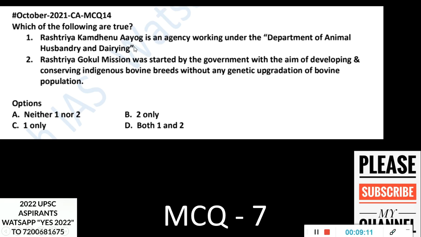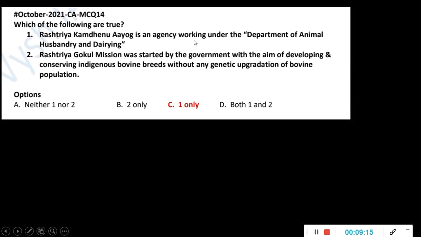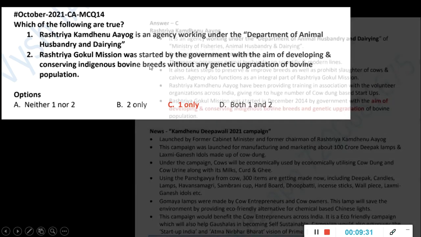So Rashtriya Kamdenu Ayog, the first statement is pretty much easy and direct, so that is true. But the second one is not true. The first part is correct, conserving indigenous bovine breeds is correct, but without any genetic upgradation is wrong because it involves genetic upgradation also. Making new breeds, that is also there. So the second statement cannot be there in the answer.